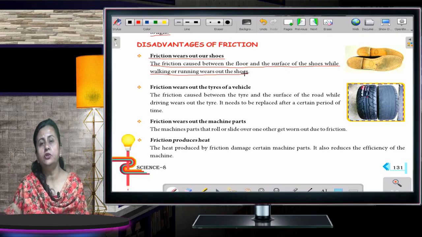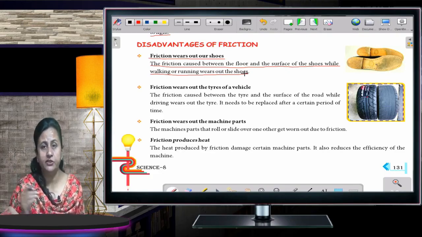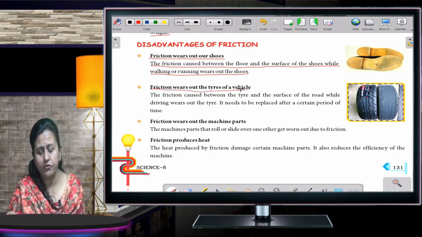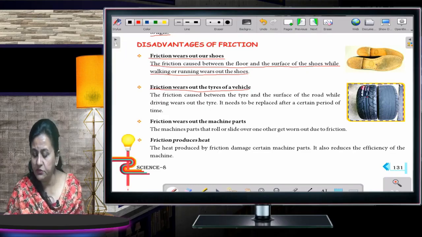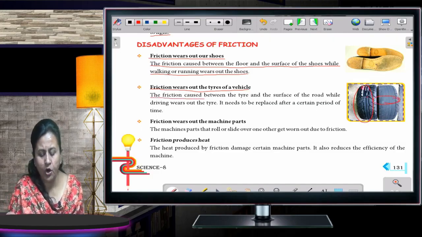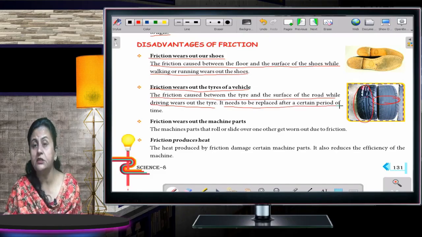When we are wearing the shoes, finally what happens? Every day we are wearing the same shoe, and the friction is acting upon that. And what is happening? It gets worn out. Worn out means it gets spoiled also. Friction wears out the tires of a vehicle. Have you seen this tire? It has these interlockings, and this one is smooth over here. The friction caused between the tire and the surface of the road while driving wears out the tire. It needs to be replaced after a certain period of time.